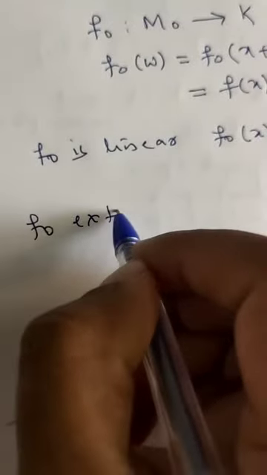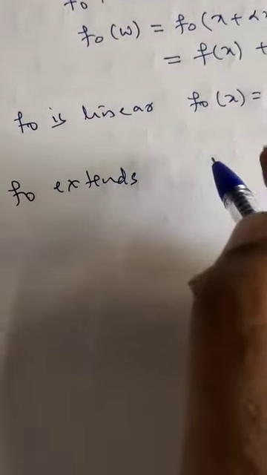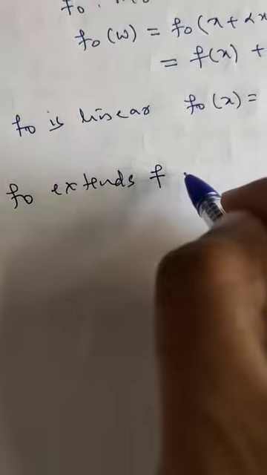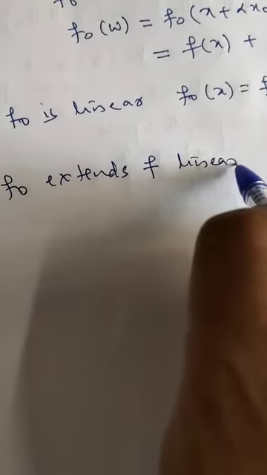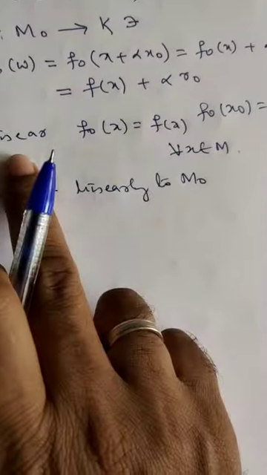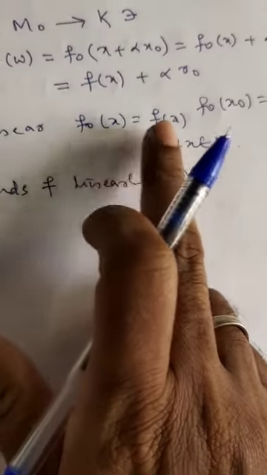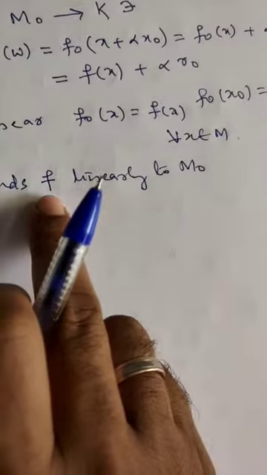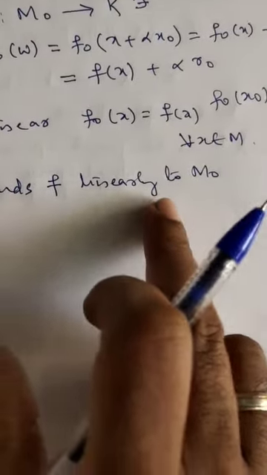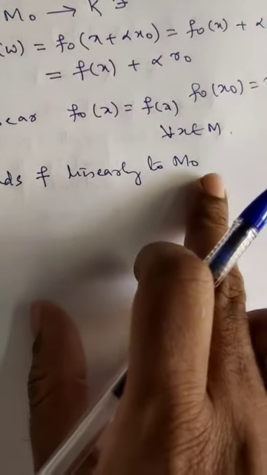Therefore f naught extends f linearly to M naught. Since f naught is linear as well as f naught of x is equal to f of x, f naught is an extension of f, which is linear, to the subspace M naught.